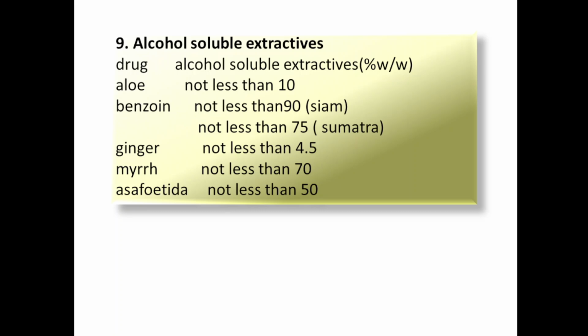Collect it and take the weight, which will determine how much of the constituent has dissolved, and that will give the alcohol soluble extractive value for that particular drug.